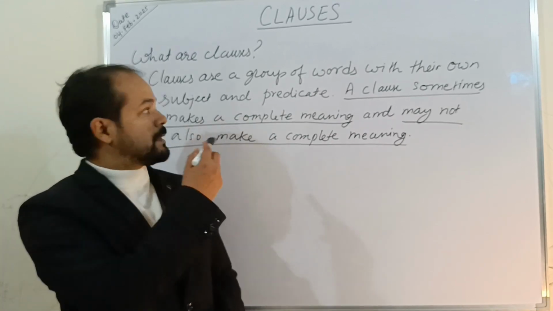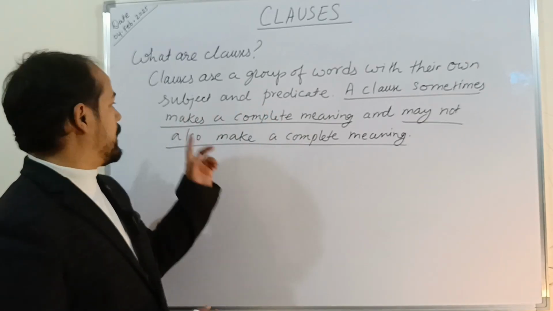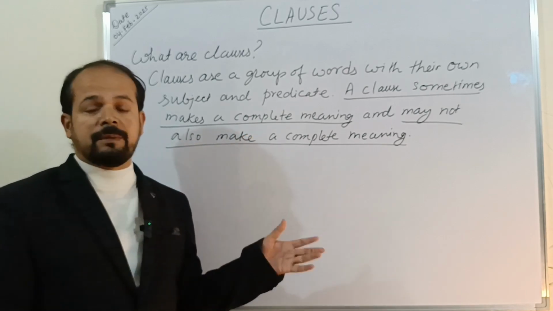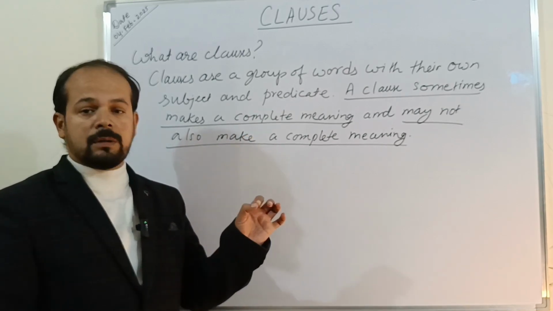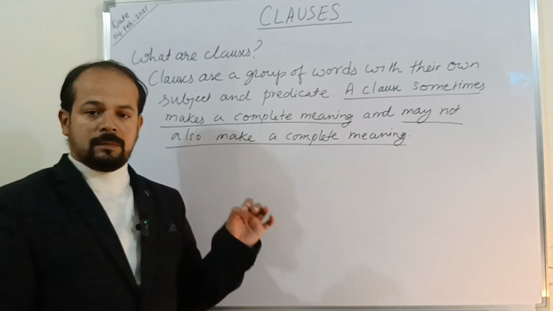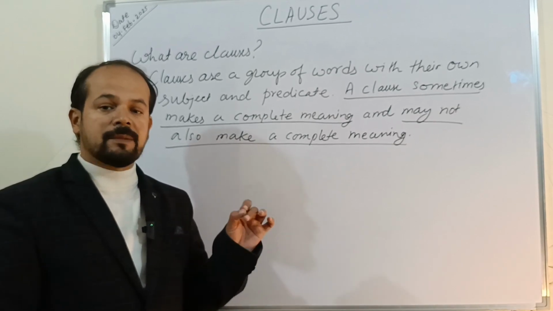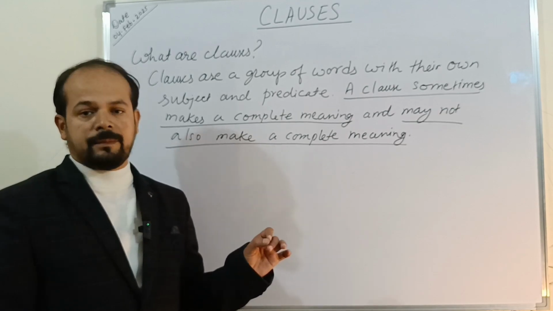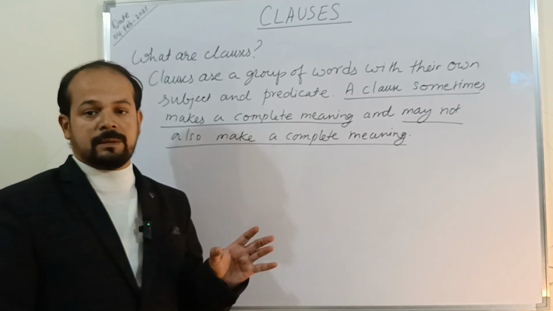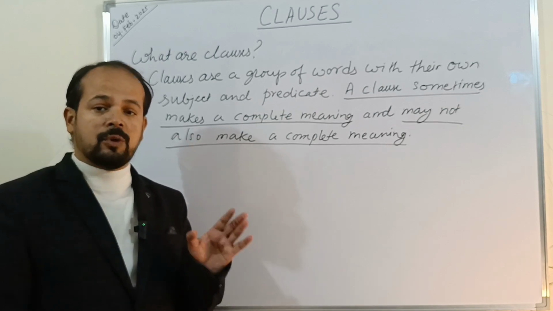Let us go through this definition once again. Clauses are a group of words with their own subject, and they have both subject and predicate. Or in other words, we can say each clause has its own finite verb, right? There will be as many clauses as there are finite verbs. So there will be different sets of subjects and predicates, and as many subject and predicate sets as there are, so many clauses there will be.